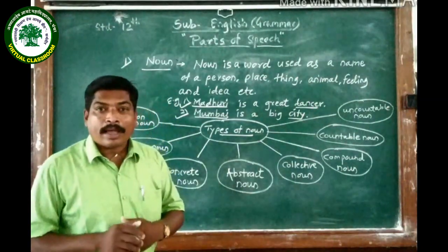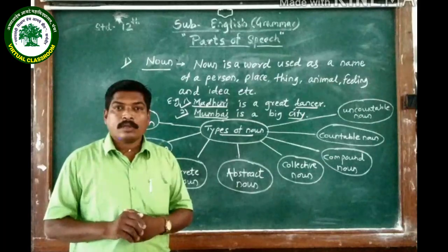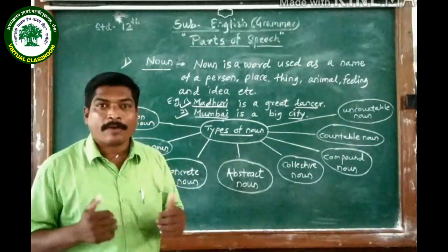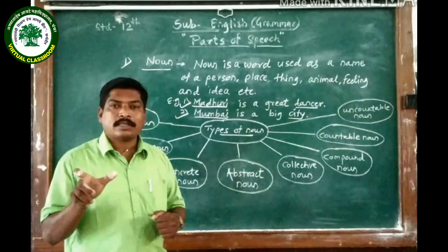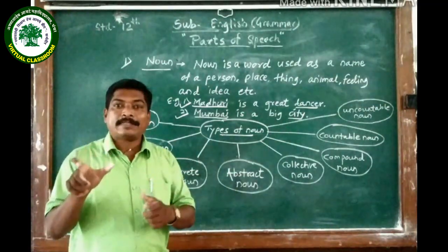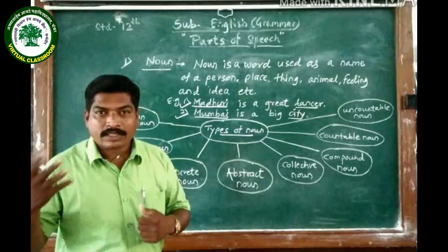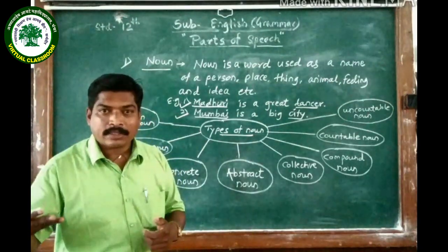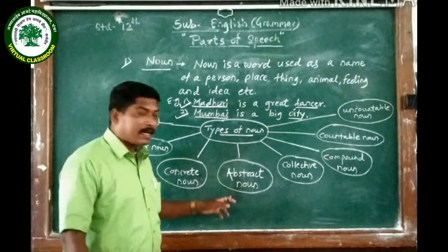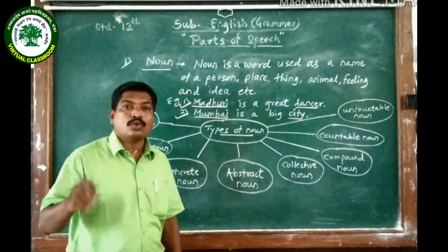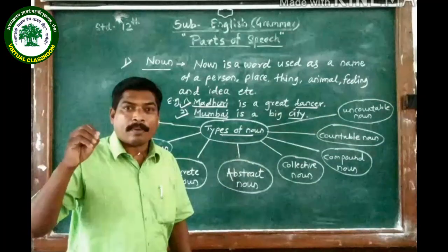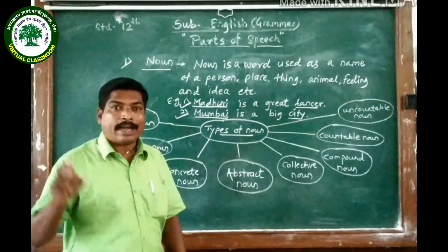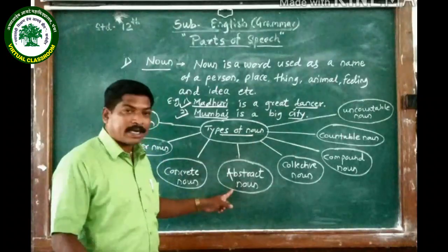For example, if I say, their happiness is our friend. What is happiness? Happiness is a feeling. I can't touch that feeling. I can't see the happiness. That is why it is an abstract noun. So you should make everyone happy. It is also a kind of noun which is an abstract noun.